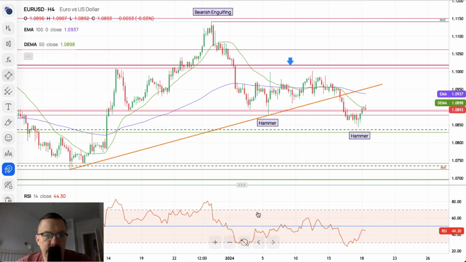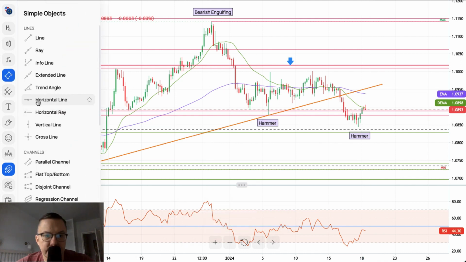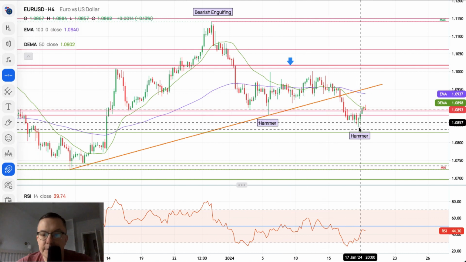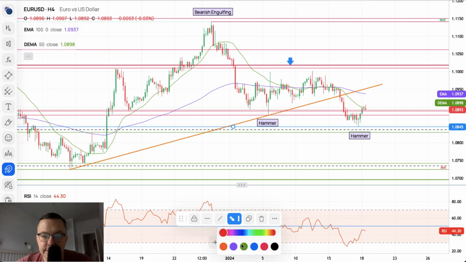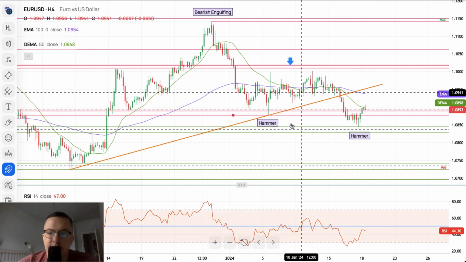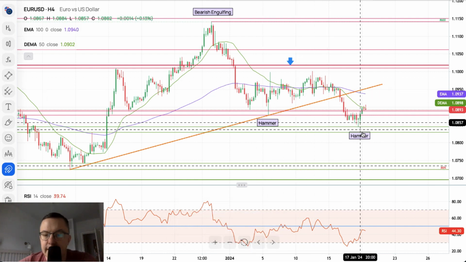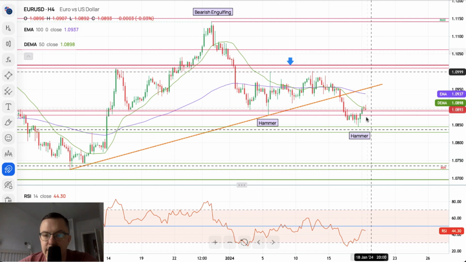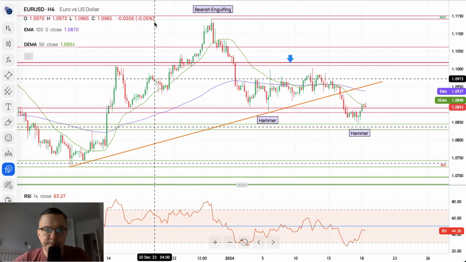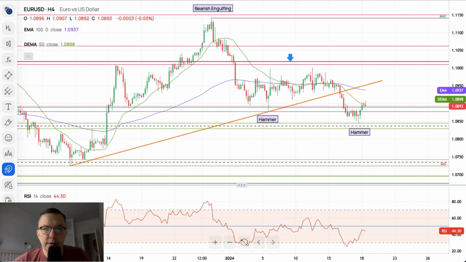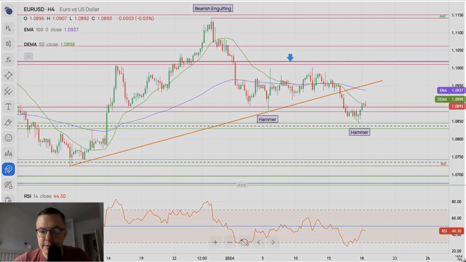And one more zone, let me just do the horizontal line from this, yesterday's low. Okay, so yesterday's low again is the green line, and we got two very nice zones. So this is the first target zone, and if there is no breakout to the upside, this is the second target zone for the bears. It is so nice that I'm going to take a screenshot of this chart, so thank you very much.